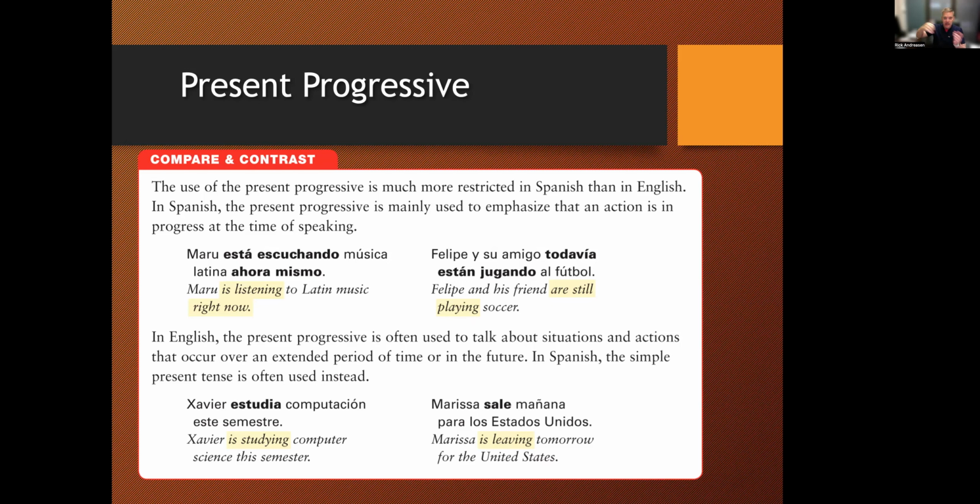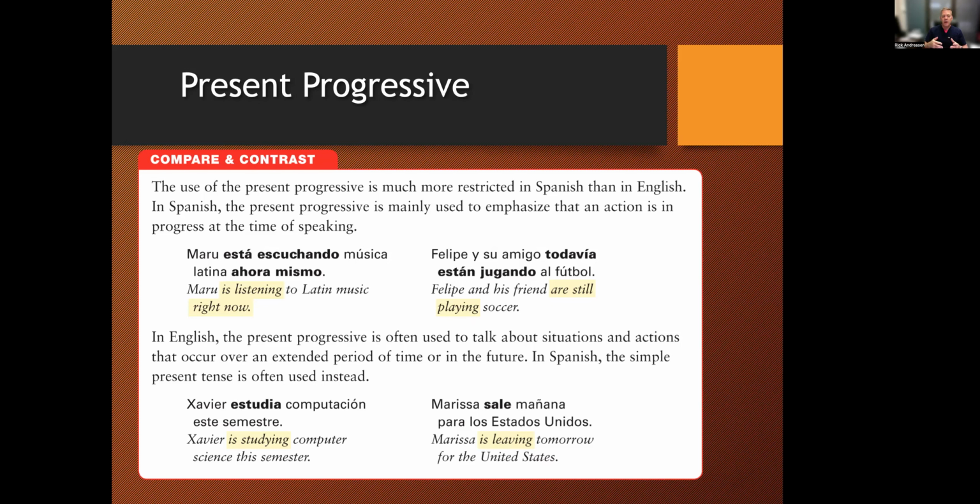While we are talking, Felipe and his friends are playing football in this moment. It's in progress. In English, the present progressive is often used to talk about situations and actions that occur over an extended period of time or in the future. But in Spanish, the simple present tense, the one we've already learned, is used instead.